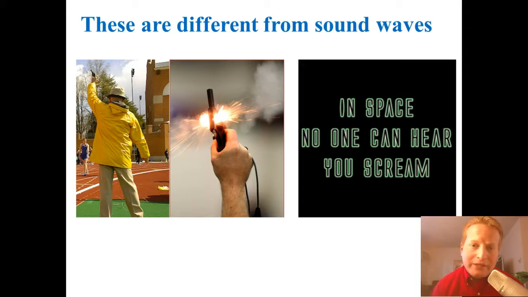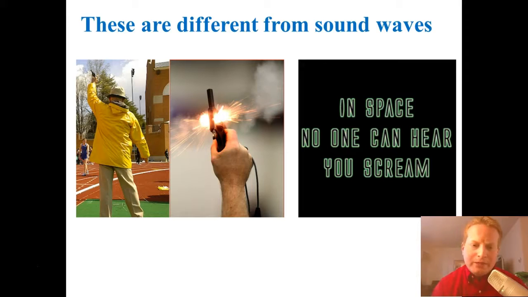So just first thing, these electromagnetic waves are different from sound waves, for example, because with sound waves you have to have air present to hear. So that's why, for example, they say in space no one can hear you scream, because in space there's no air to actually carry your sound. So without any air there to carry your sound, if you were to try to talk to somebody in space, it would never get to them. That's why we actually use radio waves, because radio waves can travel through empty space, which is an example of an electromagnetic wave, which is, again, the whole point of what we're talking about here.